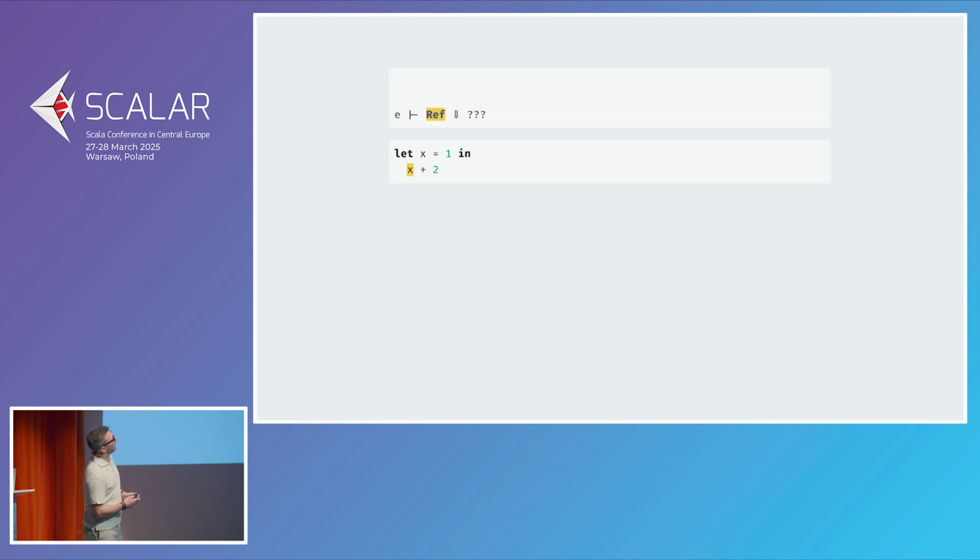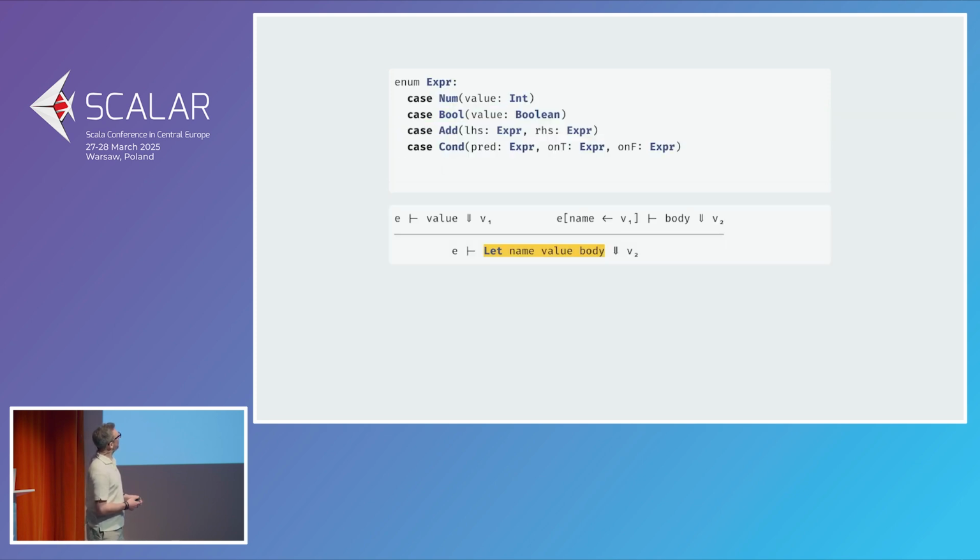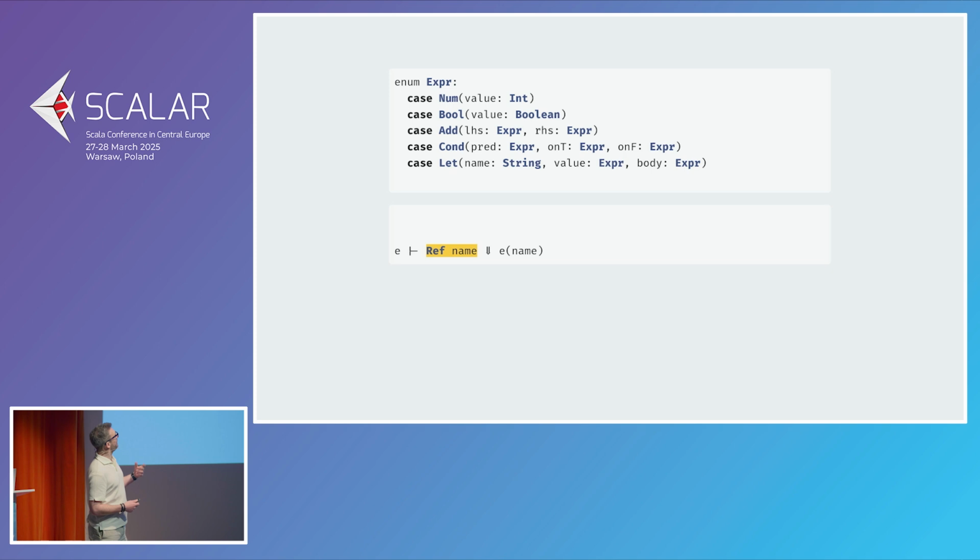Now we can write that. We're going to need formal semantics for, of course, when we encounter a variable and how to look it up. Well, that's pretty easy. Ref has a name, and it interprets to whatever the environment says it has, like this. We have the formal semantics. We're going to need to update our AST, expr, to contain the let term that has a name and a value and a body, and ref has a name, and of course the two names must match in order for that to work. Interpretation, oh, of course, we do need to implement the environment.